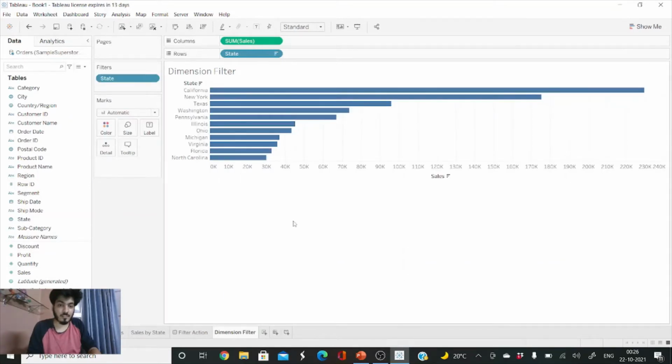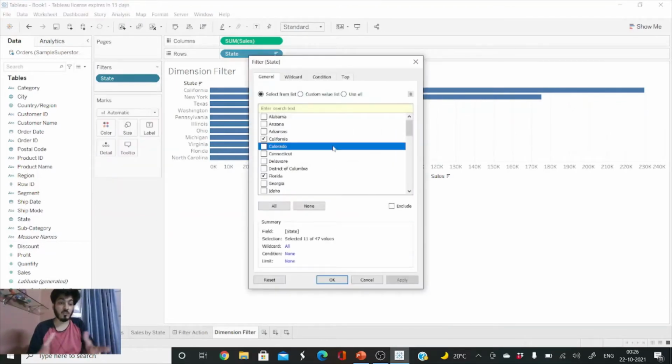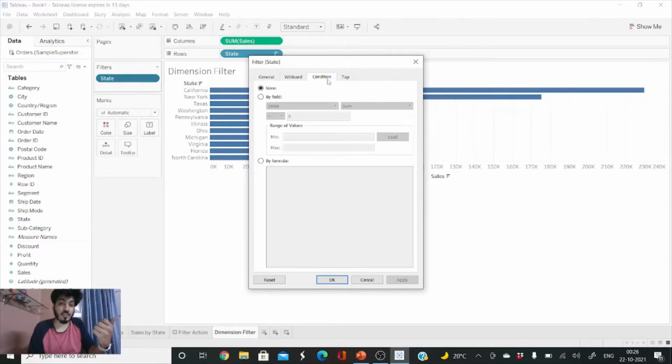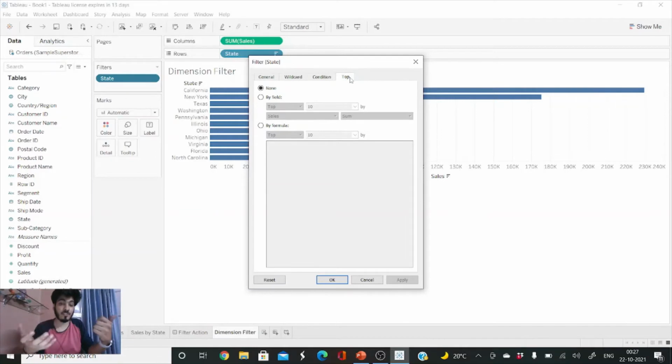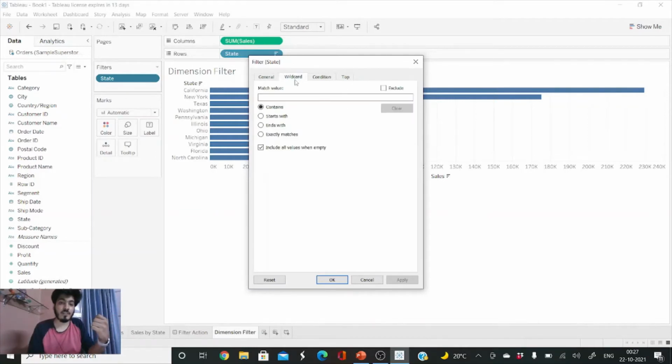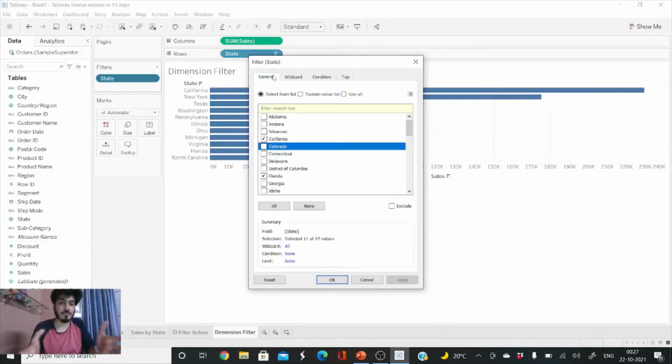Perfect. If I want to edit this filter, I can just click on this drop down, click on edit filter. It will show me a bunch of options. I can use the condition if I want any, and if I want to see the top 10 states by sales, I can do that. And if I want to match a value, like the city starting with C or the city starting with P, we can do that. Feel free to explore this area.